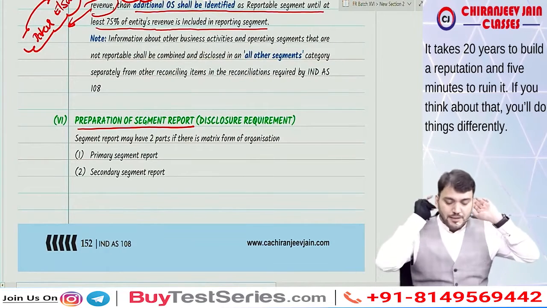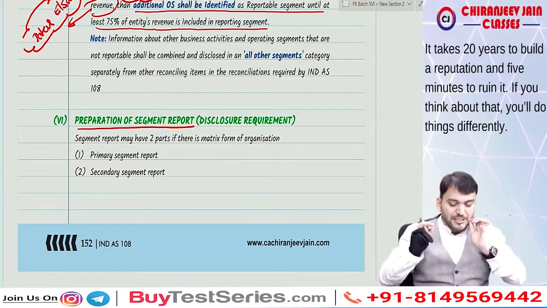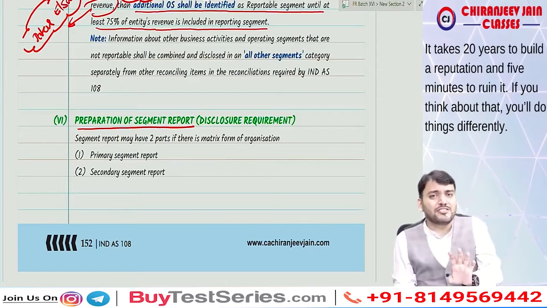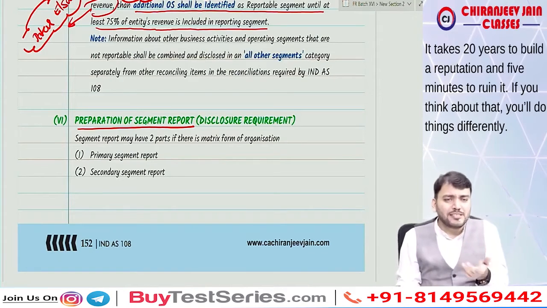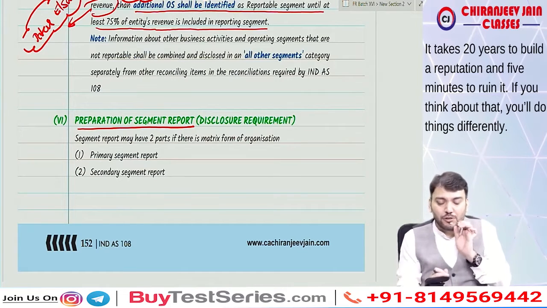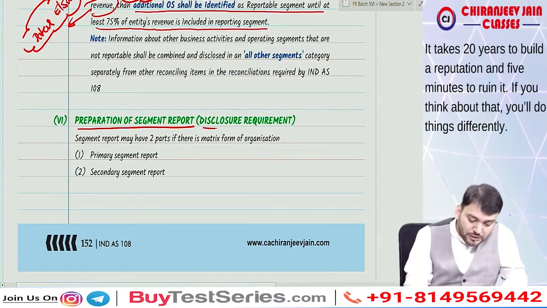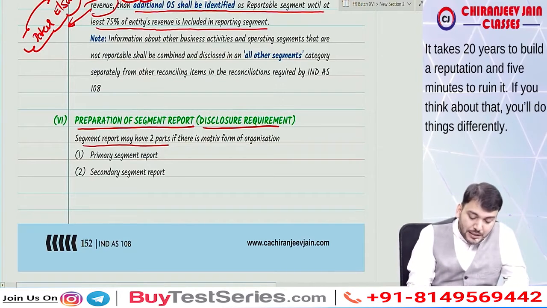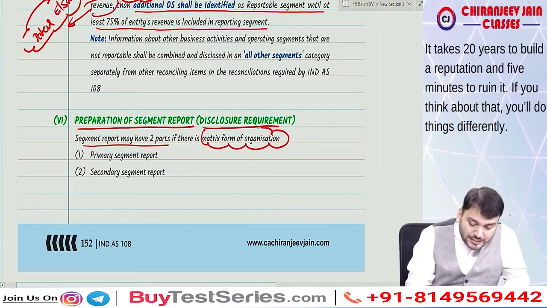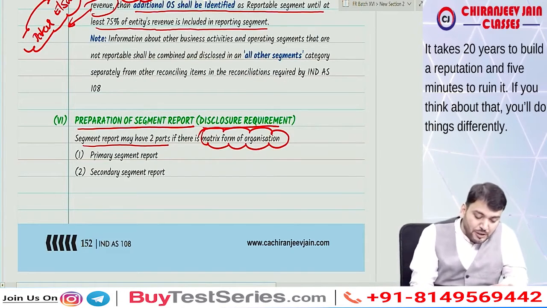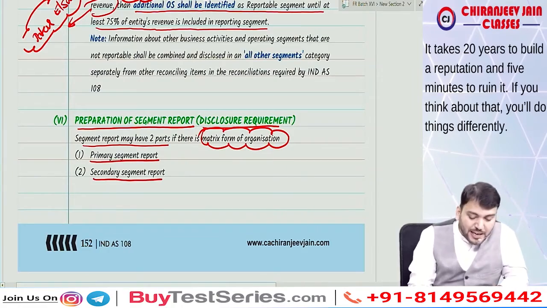Now, preparation of segment report. We are now discussing the disclosure requirement. Normally in the exam they will ask you to prepare a segment report and you need to disclose all the items. So a segment report may have two parts, if there is a matrix form of organization. I need to inform you what the matrix form of organization is, and it will be based on primary segment report and secondary segment report.